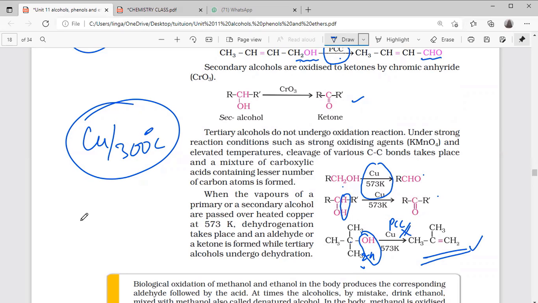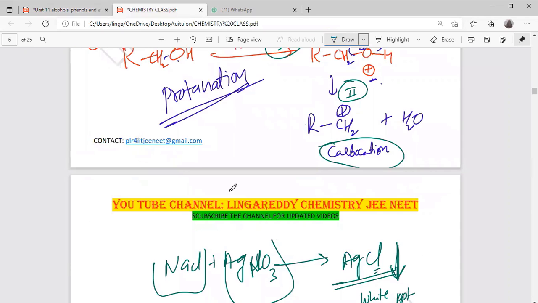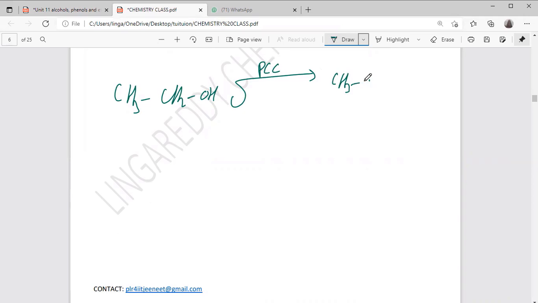So which reagents did we get? Again I will write it here. Suppose CH3CH2OH is there. I am taking PCC, then I will get CH3CHO. I will write this structure also.